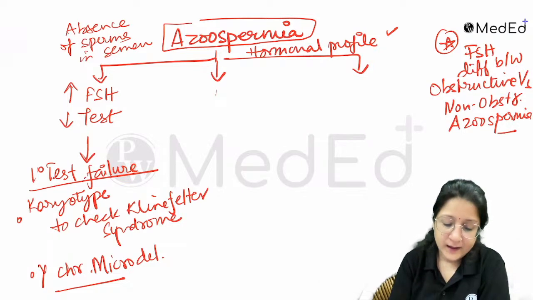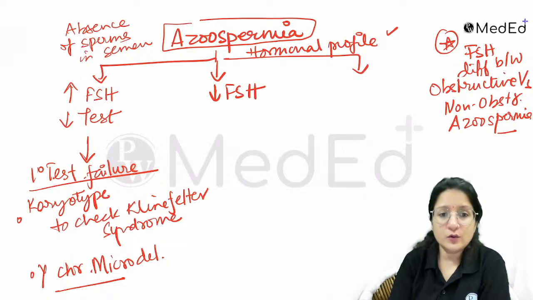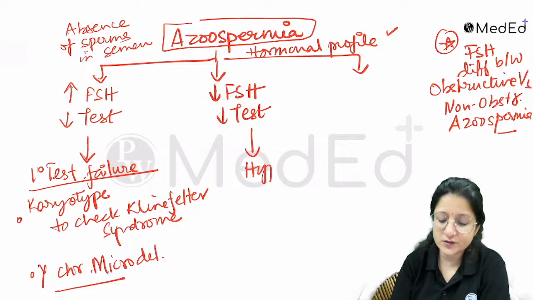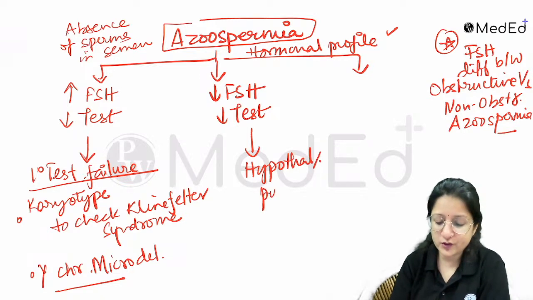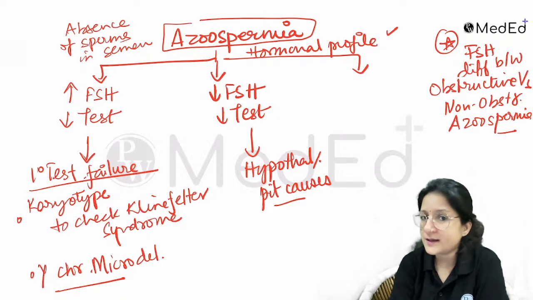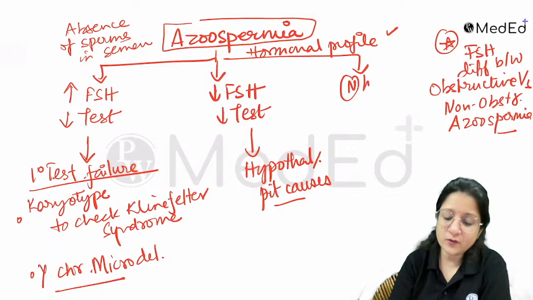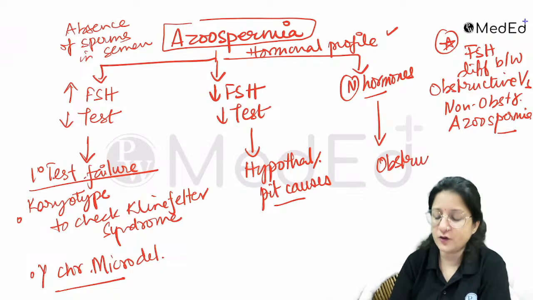If the FSH levels are low and the testosterone levels are low, this is the rarest, because in males hypothalamic or pituitary causes are the least common. Okay, hypothalamic or pituitary, the least common. The other thing could be that the hormone levels are all normal. If the hormone levels are all normal, we are thinking about obstructive causes, right?